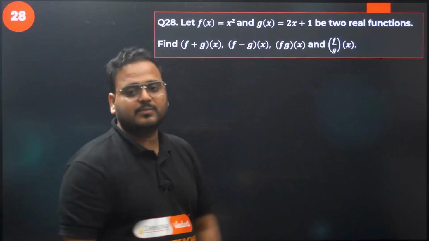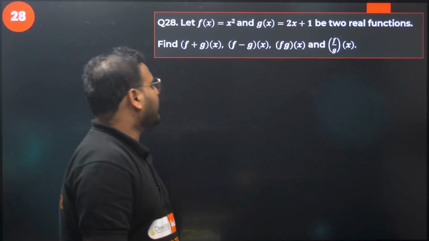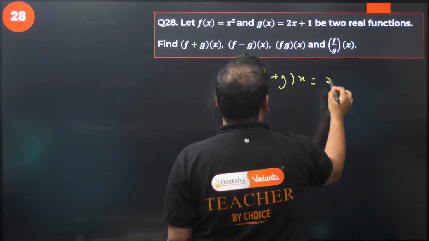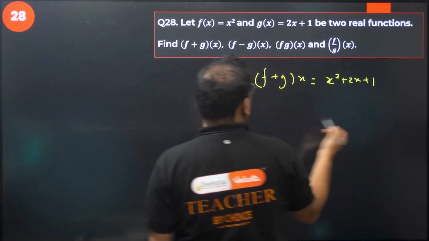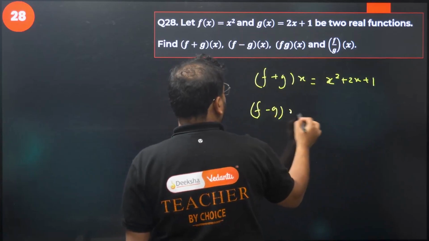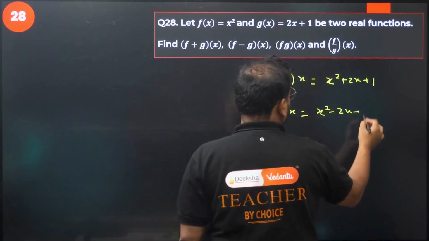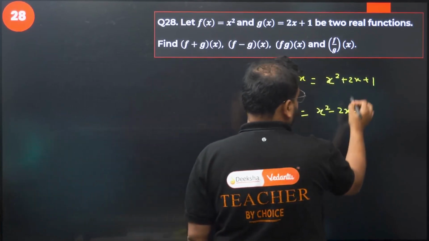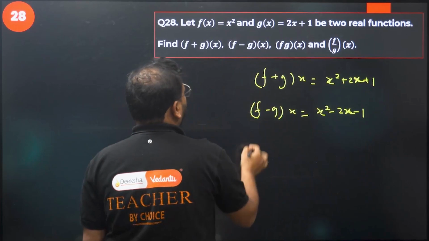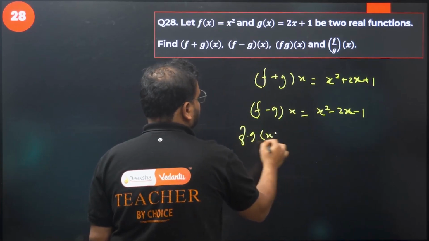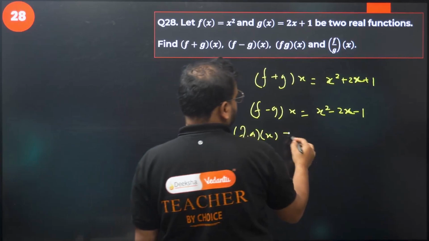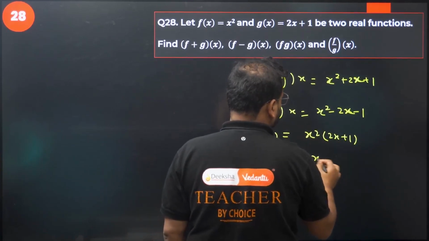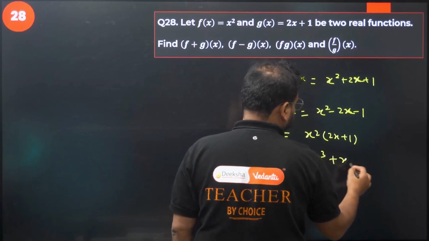I told you about the algebra of functions, f(x) is given as x square. We are looking for the first one, f plus g of x. Add them. I get x square plus 2x plus 1. Next is f minus g of x. Subtract them. x square minus 2x minus 1, right? Next is f into g of x. Multiply them: x square into 2x plus 1. So I get 2x cube plus x square.